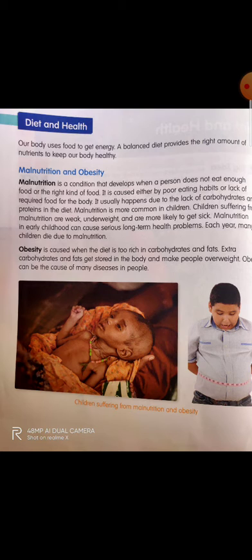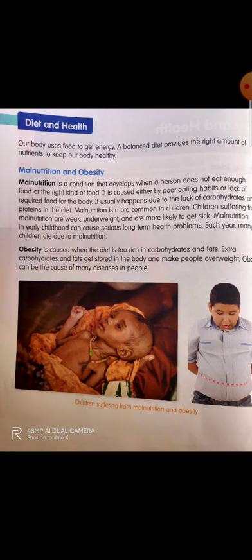So it is caused either by poor eating habits or lack of required food for the body. As much as the body needs food, you have to give it to the body. But when a person is not giving that much food to the body, then the body becomes weak and underweight, and they are not strong, they are very unhealthy, and they are more likely to get sick again and again. Children suffering from malnutrition are weak, underweight, and more likely to get sick.